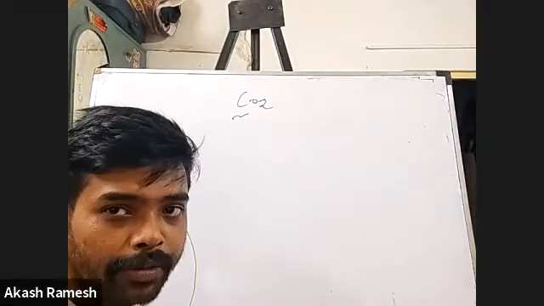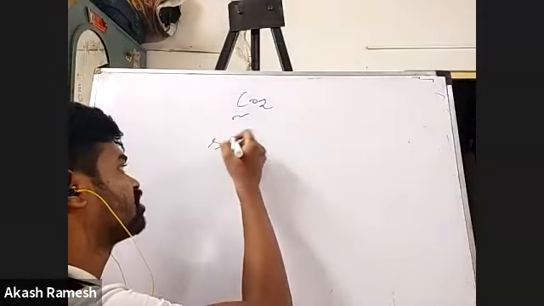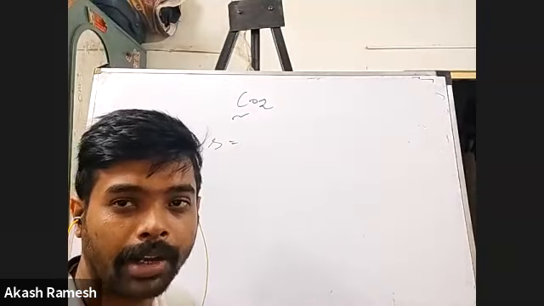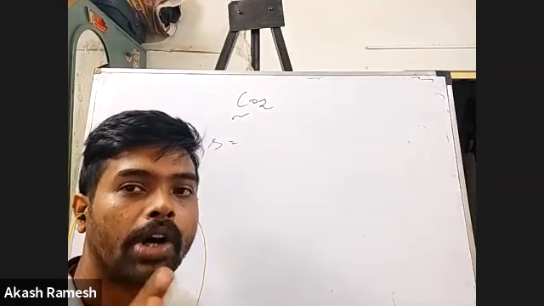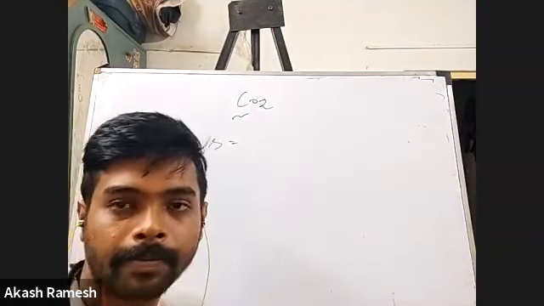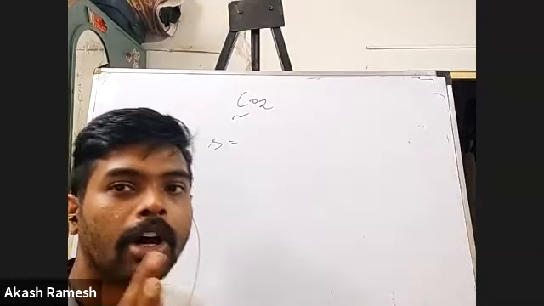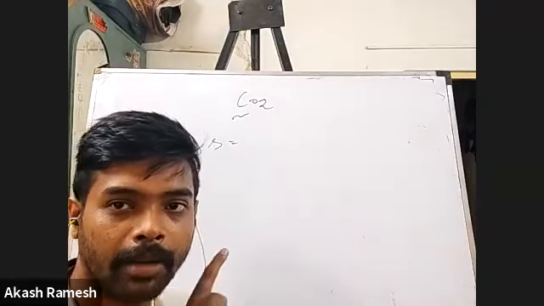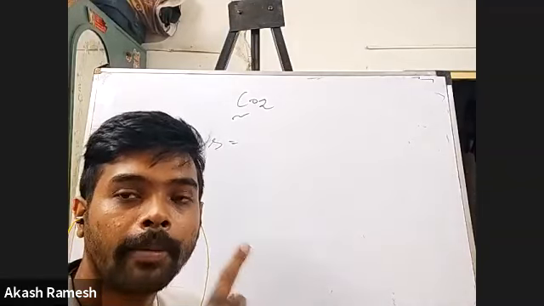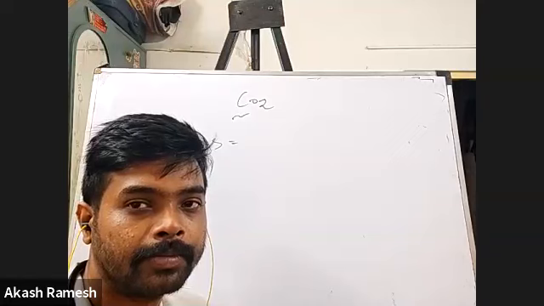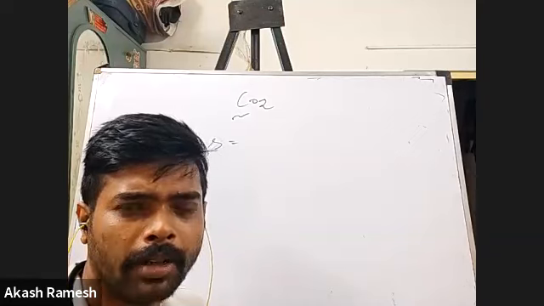So let me use the formula. The steric number S is equal to, what is the first component? The number of atoms bonded to the central atom. How many atoms are bonded to the central atom? The central atom here is carbon. To carbon, how many other atoms are bonded?